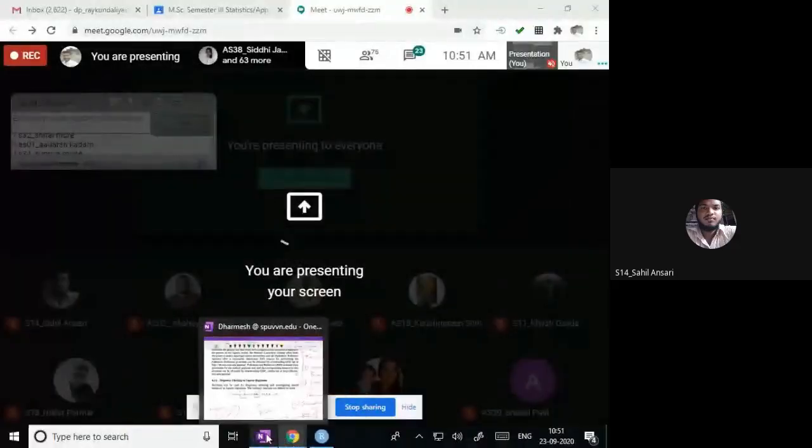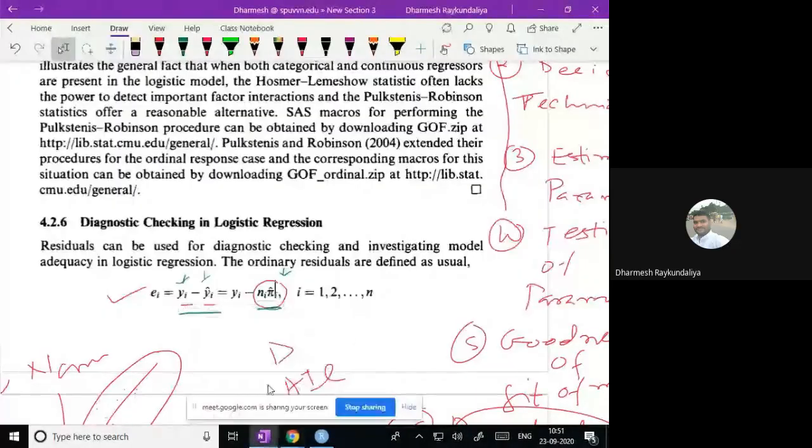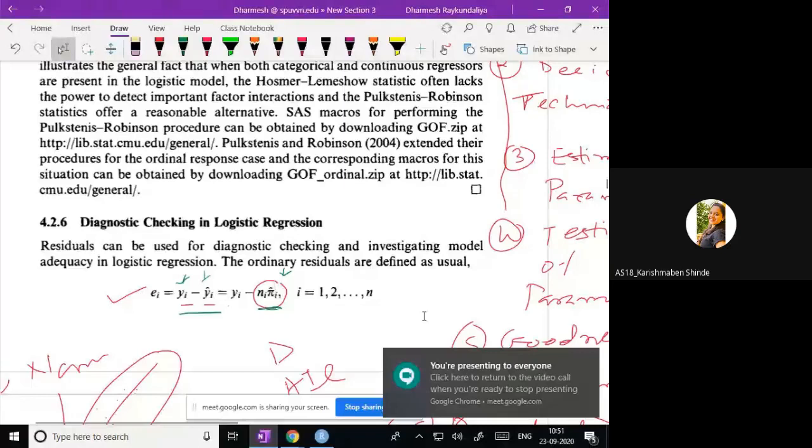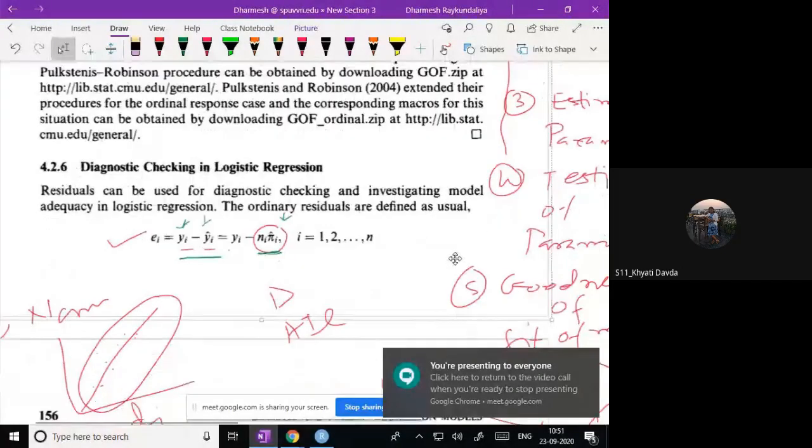Sir, the screen is not visible. Now visible? Yes, sir.